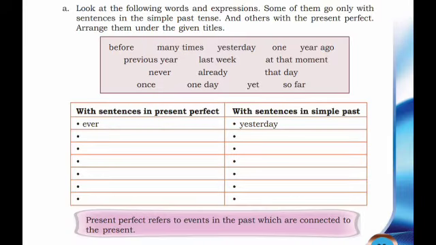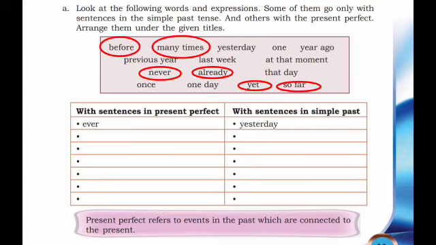Now look at the following words and expressions. Some of them go only with the sentences in the simple past tense and others with the present perfect. Shall we arrange them, children? With the sentences in present perfect, which are they? Ever, before, many times, never, already, yet, so far.